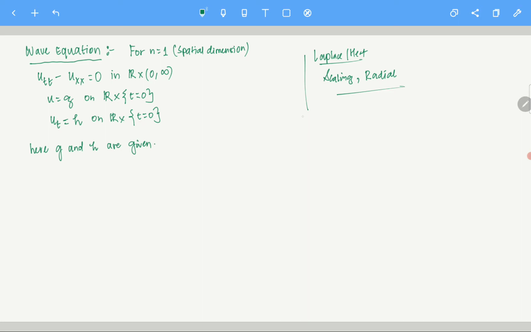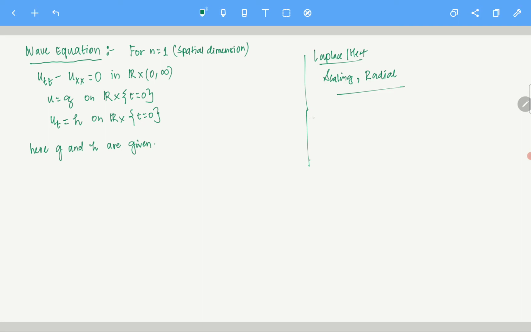Before I do that, I want to specify another thing. This is just another reminder. I don't know whether I have told you this or not. I should have explained it before. In heat, Laplace and wave equations, all of this work is required.